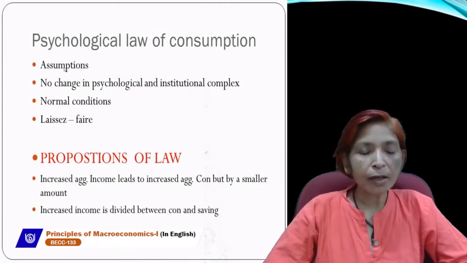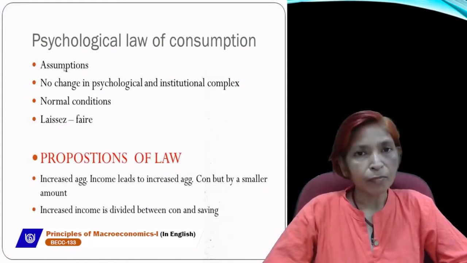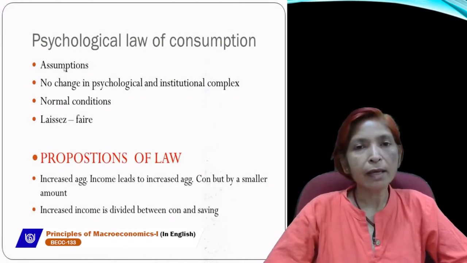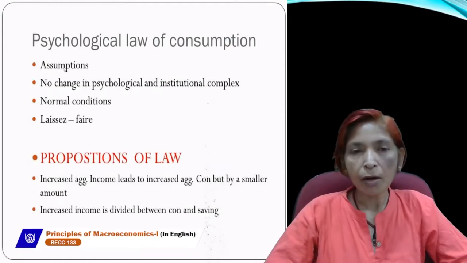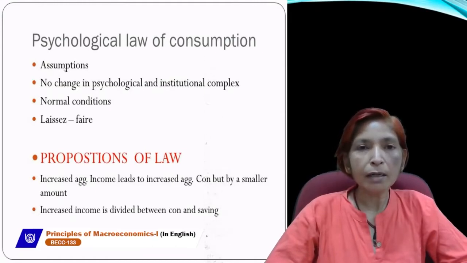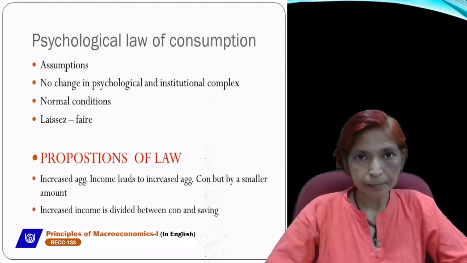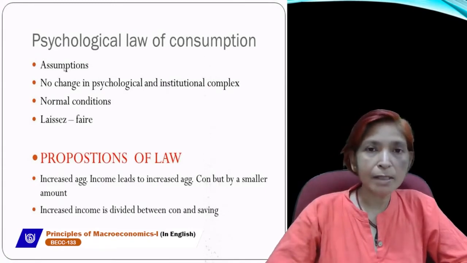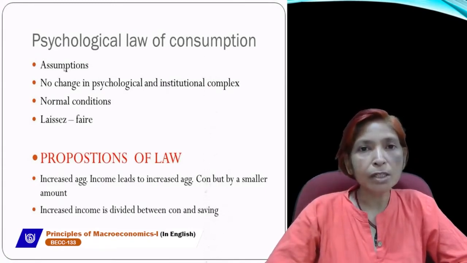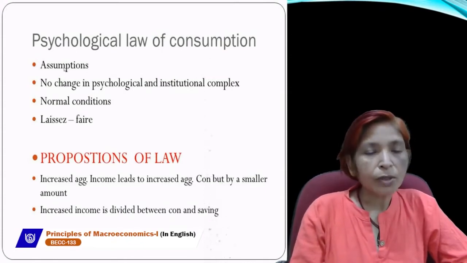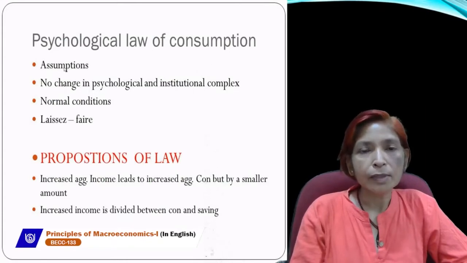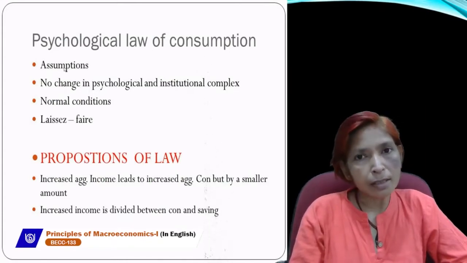So laissez-faire economy exists in the USA economy. The USA economy can be called a capitalist economy, laissez-faire economy, independent or invisible hand economy. Invisible hand economy is that economy in which government does not interfere in any economic activities. So these are the three assumptions for the applicability of the psychological law of consumption.